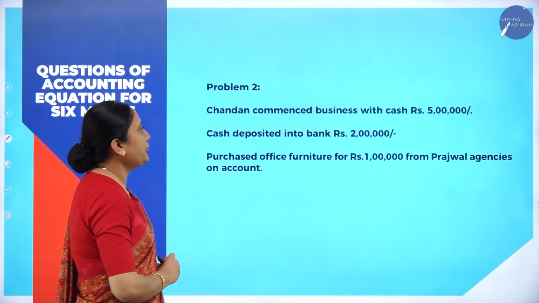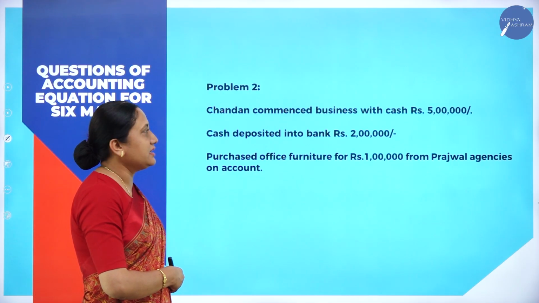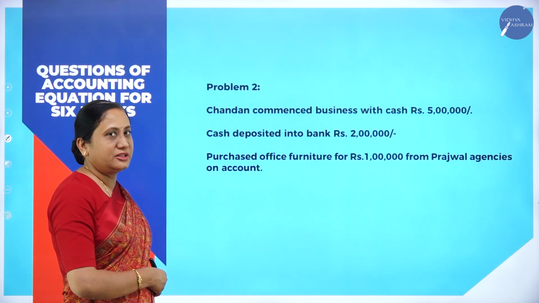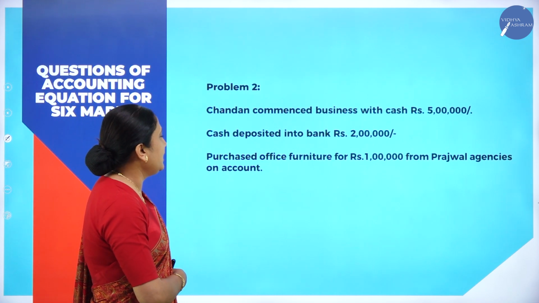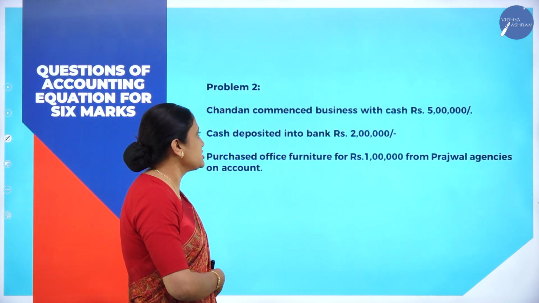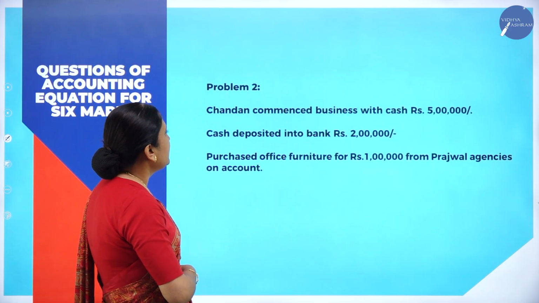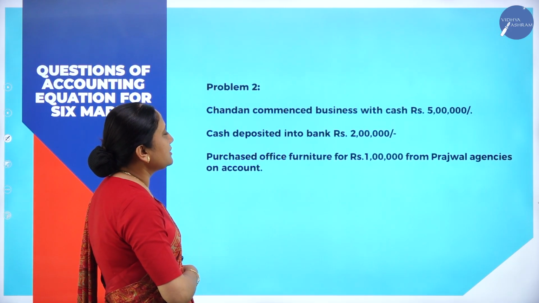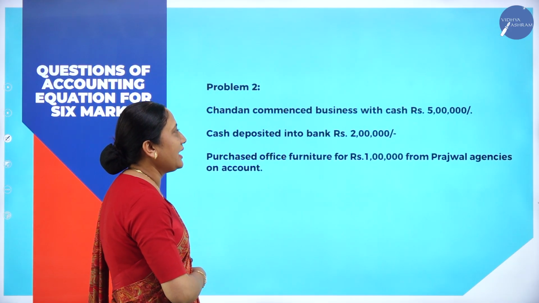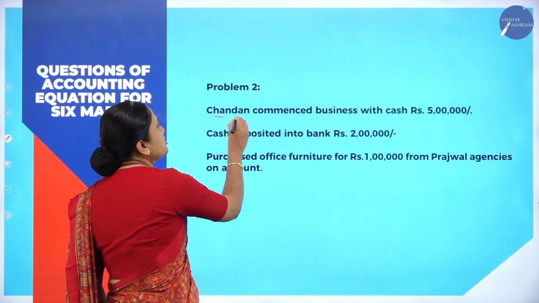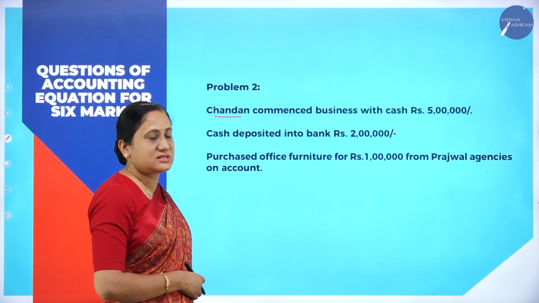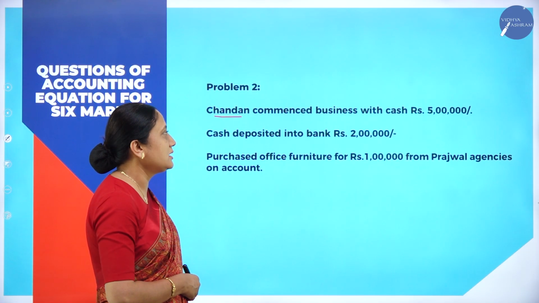This is our next problem on accounting equation itself. Let us understand the problem first. They have given: prepare accounting equation based on the following information. First transaction, Chandan commenced business with cash rupees 5 lakhs. Who is Chandan? Chandan is the owner of the business. He is the proprietor of the business.